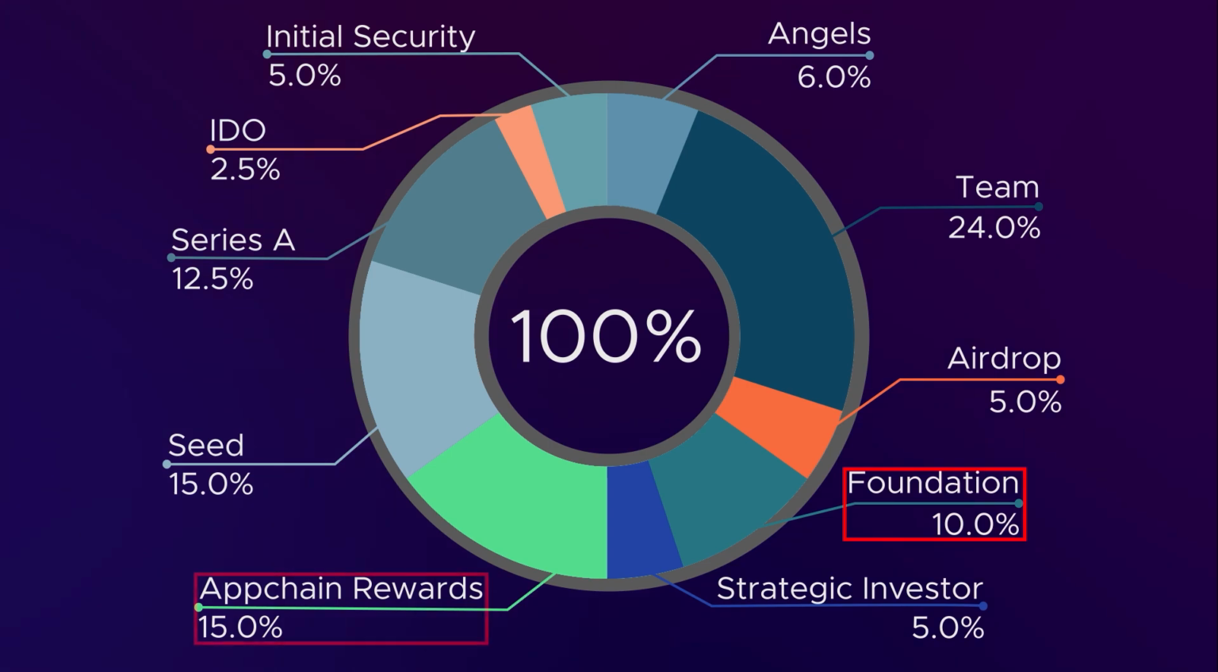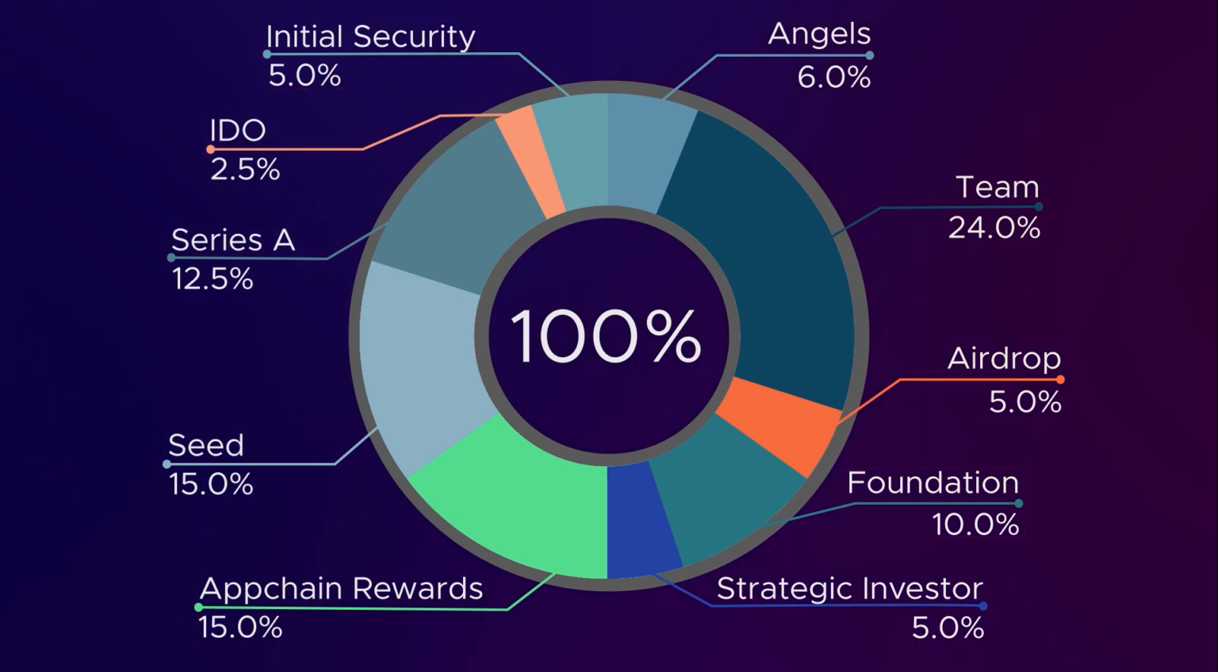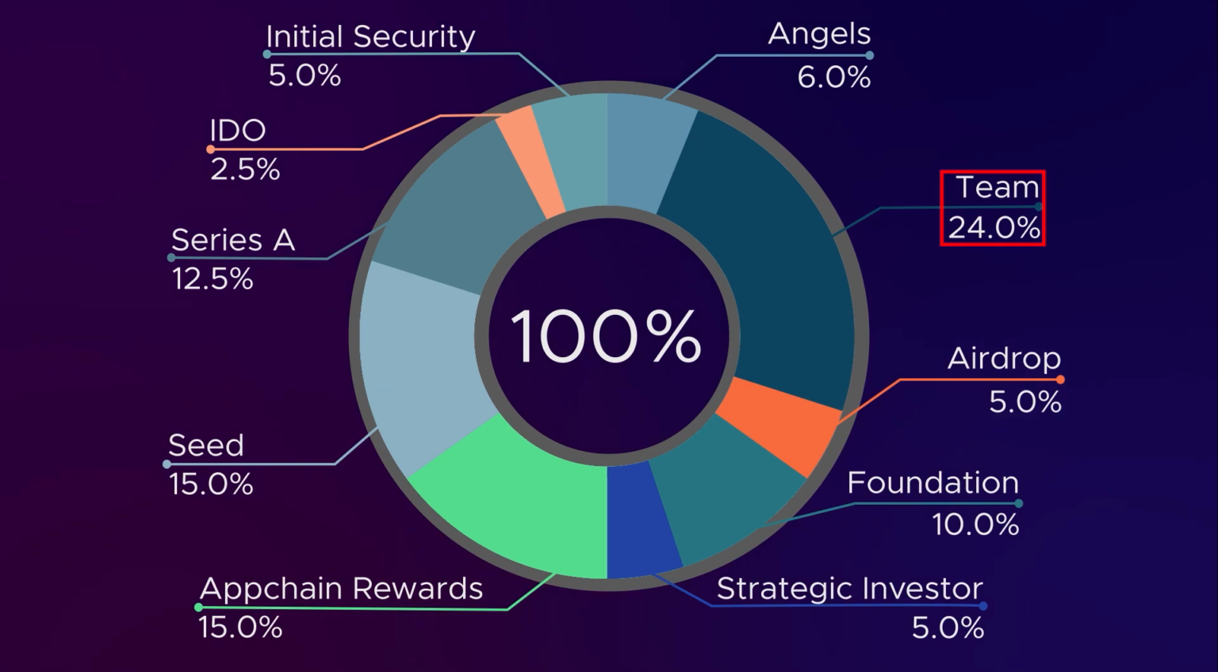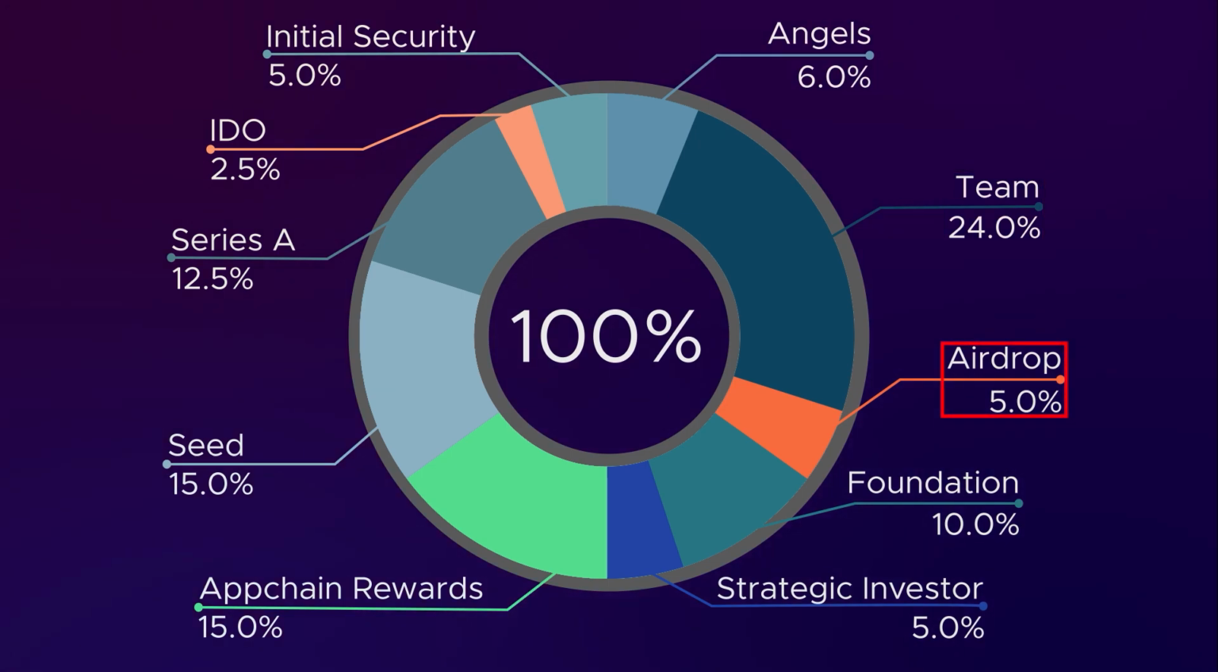the foundation, 15% to the app chain rewards, and 5% to initial security. 24% of OCT is to reward the core team over 5 years starting from April 2019. Finally, 5% of OCT are allocated for the airdrop.